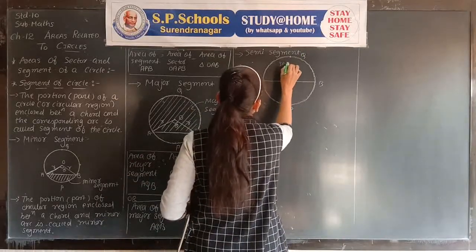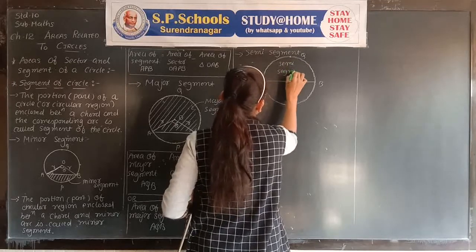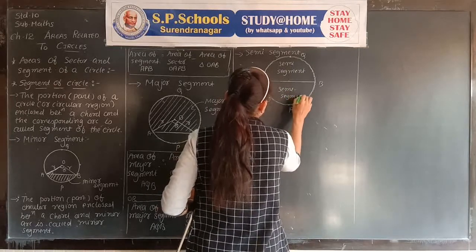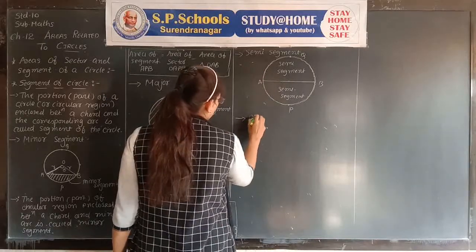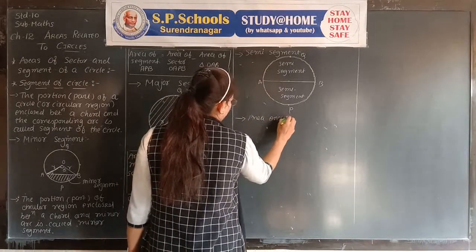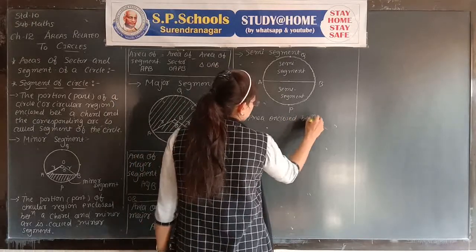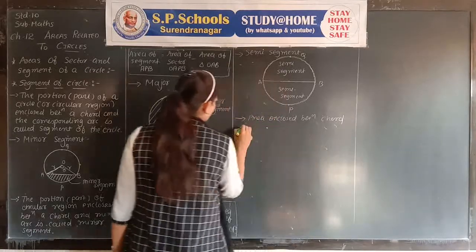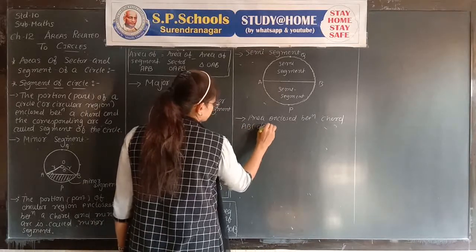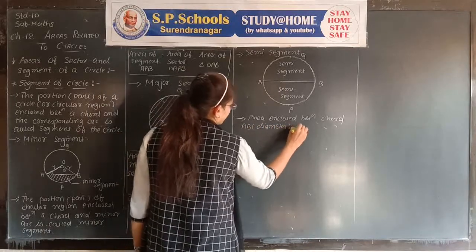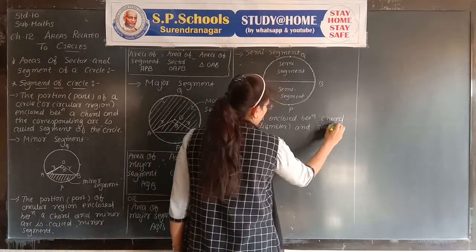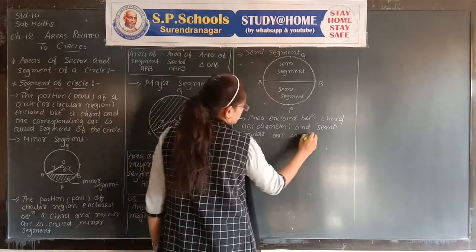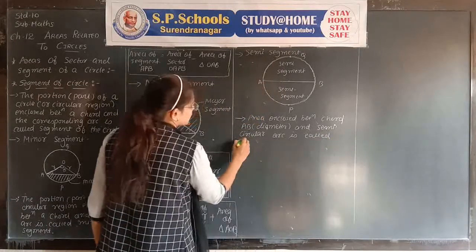Both are called semi-segments. The area enclosed between chord AB, meaning the diameter, and a semicircular arc is called a semi-segment.